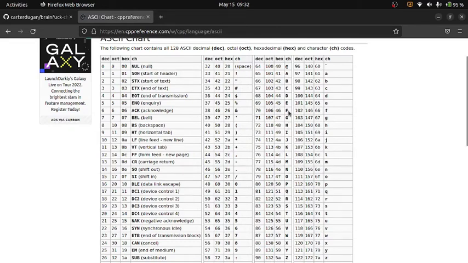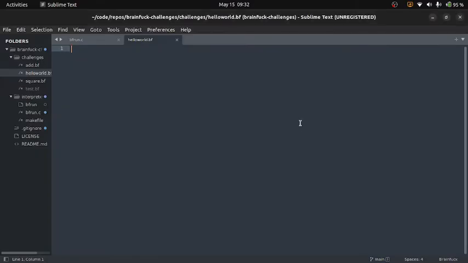So it looks like everything is going to be at least somewhere past around the 70s. So yes, everything is in the 70s for hello. So we'll go ahead and do that. So how we want to do this is increment our first block by 7, and then we'll go into a loop and increment our second. We'll shift over to the second block and increment by 10, and then we'll go back and subtract. And now we'll go ahead and accept this for now.